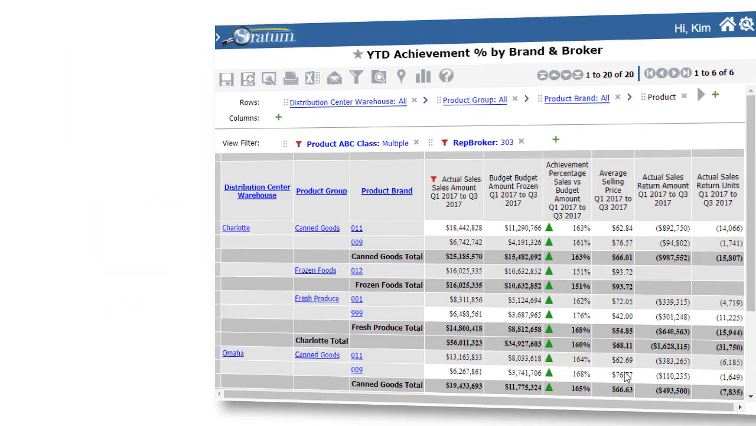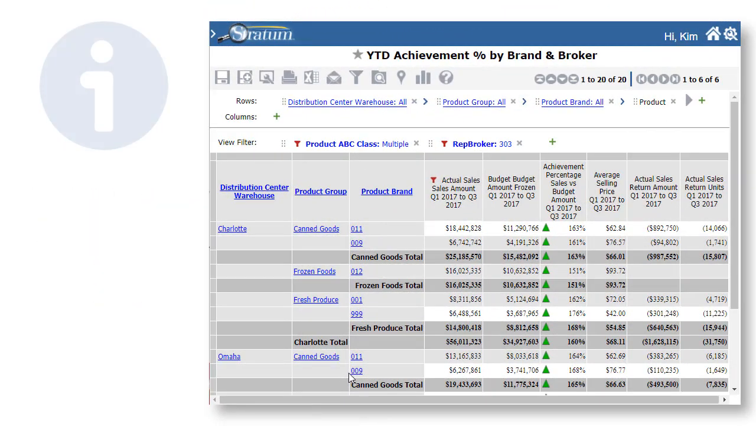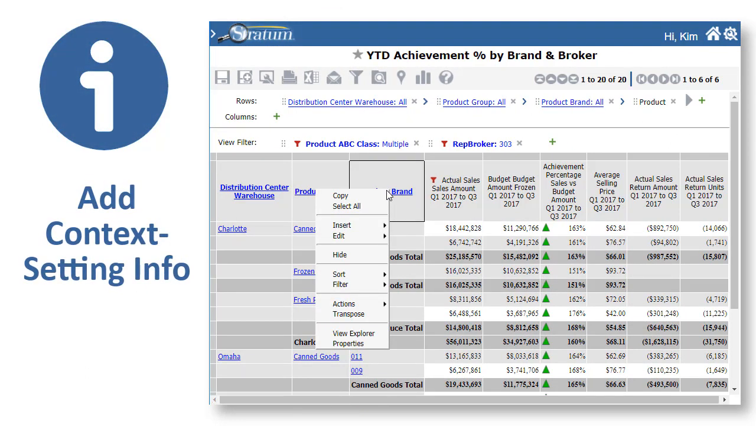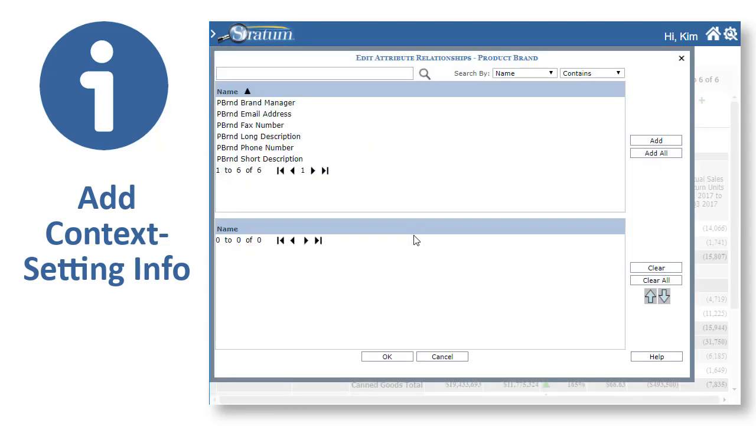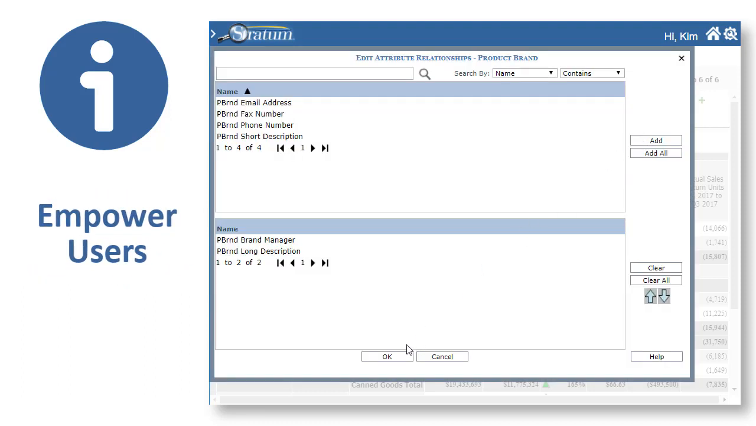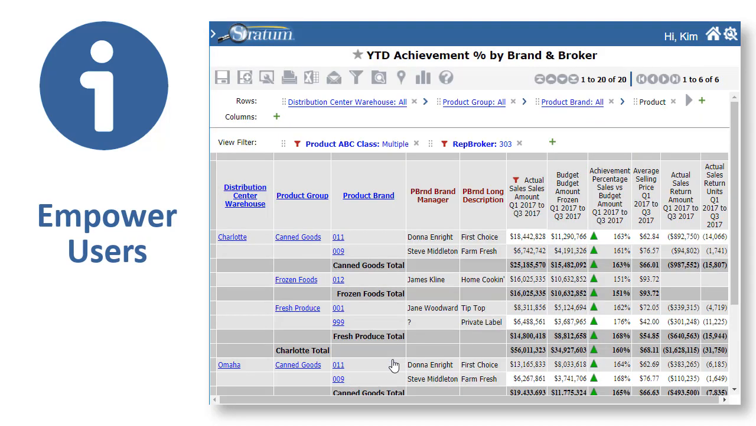One more shortcut aids in adding context setting information to views. These new grid options reduce the steps for adding attribute relationships or editing what's already displayed. Empower your users with many time-saving features for producing views that paint a well-rounded picture of your data.